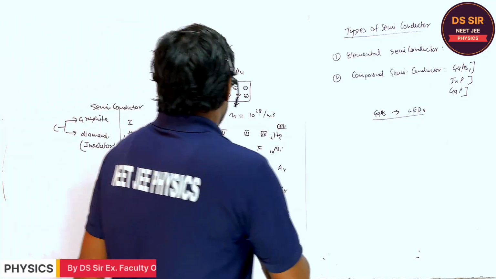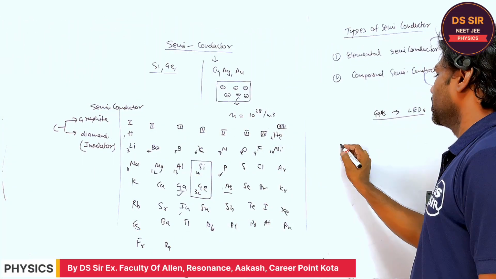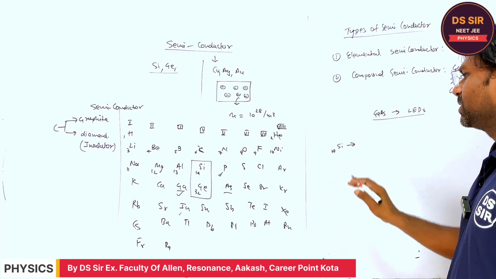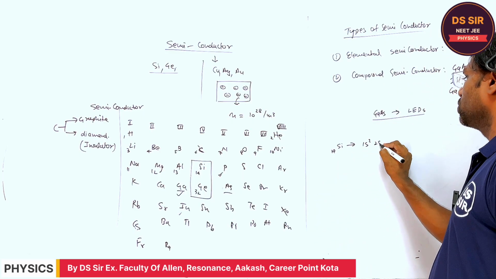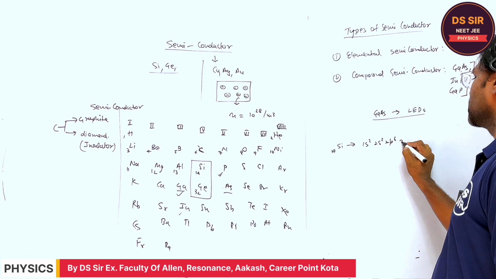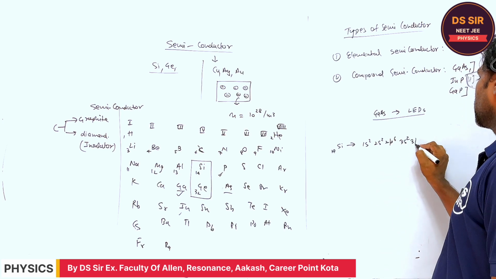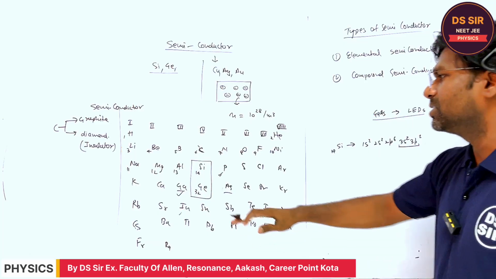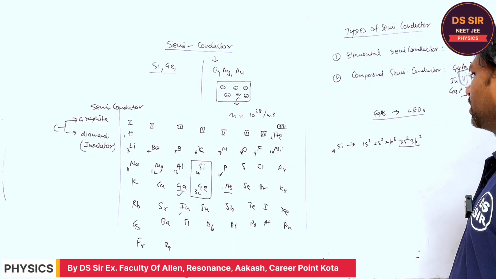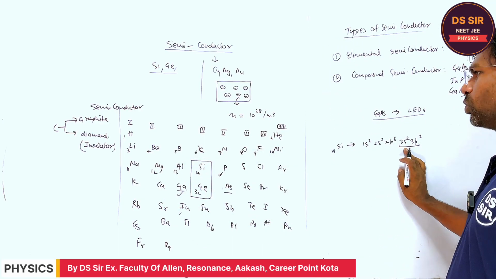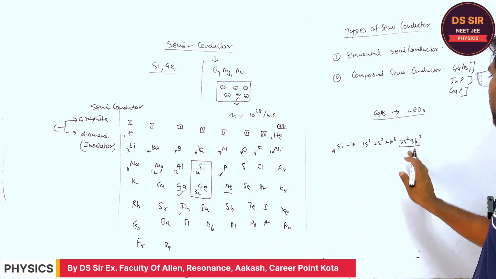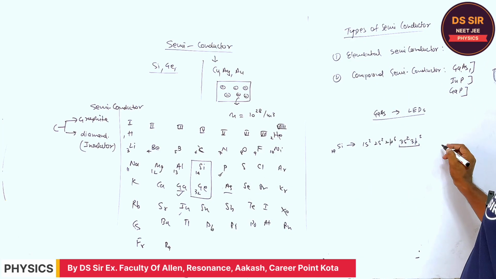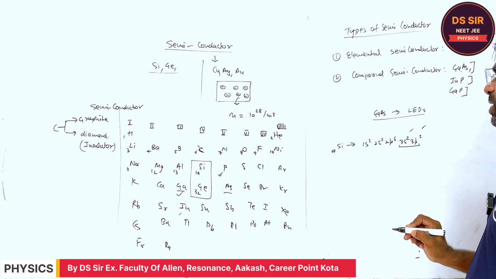If you consider silicon, the 14th, can you write the electronic configuration of silicon? This is 1s2, 2s2, 2p6, 3s2, and 3p2. You will see in the semiconductor, this is in the third period and the fourth group, and in the last orbit, how many electrons are there? 4 electrons are found.